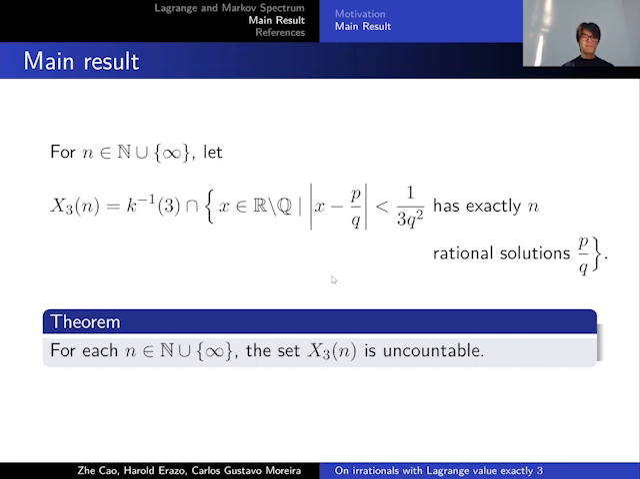Our main result is the following. For n a non-negative integer or n infinite, let the set X_{3,n} denote the set of irrationals with Lagrange value exactly 3 and such that this inequality has exactly n rational solutions. And we prove that X_{3,n} is uncountable for every n, non-negative integer or infinite.